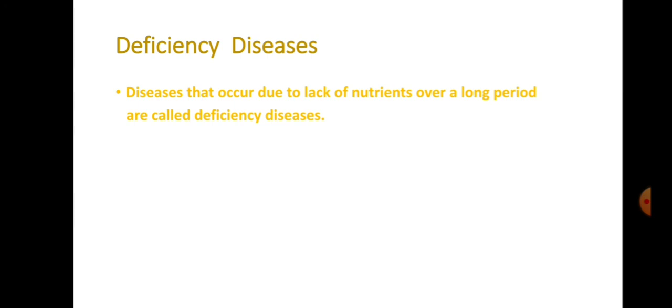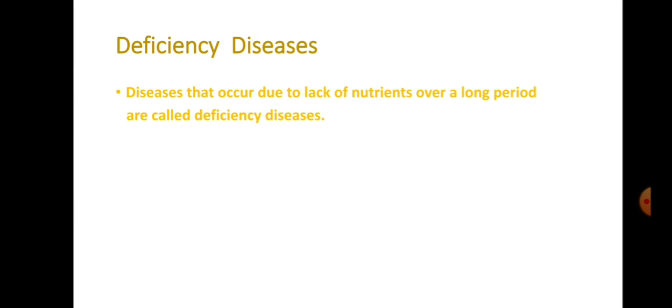For the deficiency of vitamins and minerals, we will have a video after this. All the deficiency diseases caused by lack of carbohydrates, vitamins, minerals, proteins, fats, etc. can be prevented by taking a balanced diet.